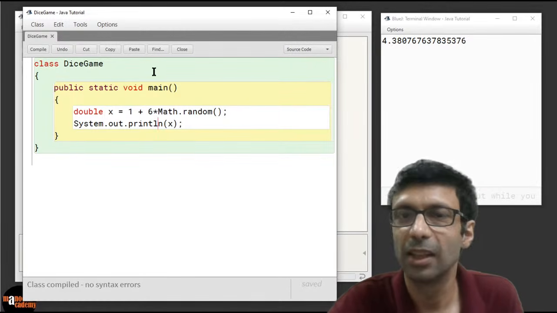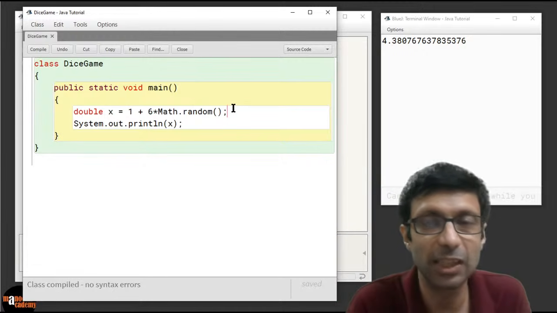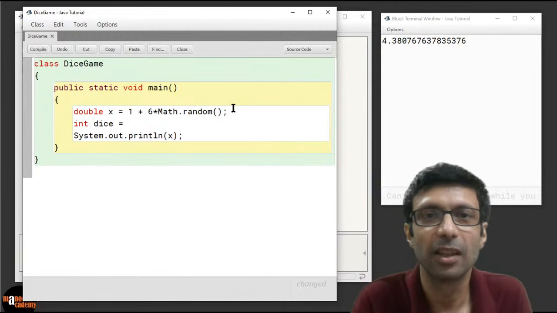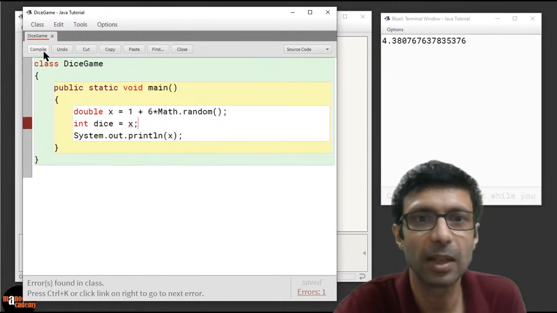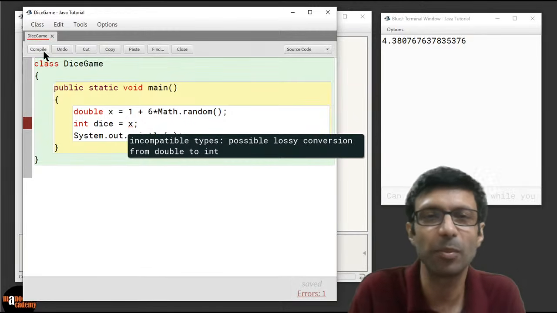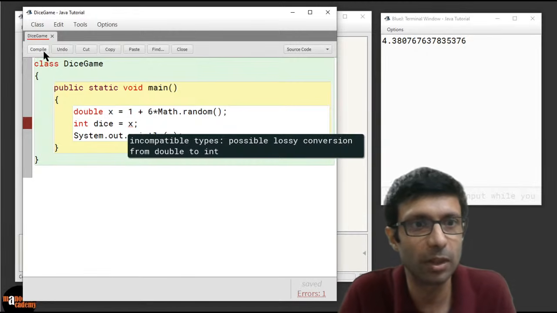So what do we do, guys? We can do some smart thing. We can convert this into an integer. Because dice is an integer number, we are going to say int dice equals x. But to convert it into an integer, it may cause a problem. So let's compile and see. You can see some errors are found because it's saying incompatible types. How can you put a decimal value into an integer? You may lose the decimal part.